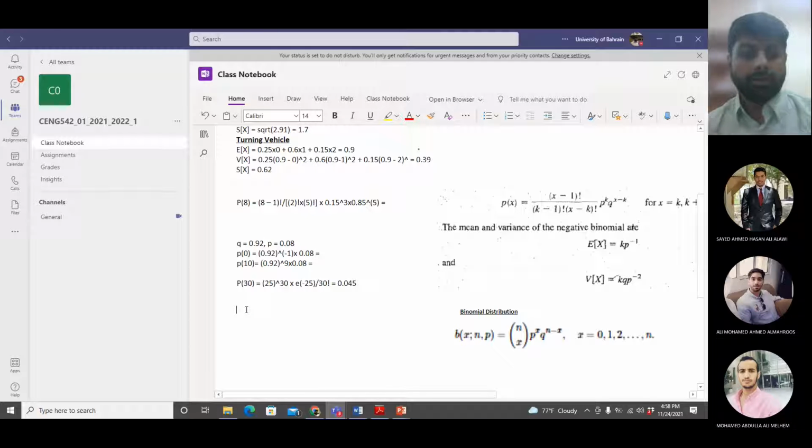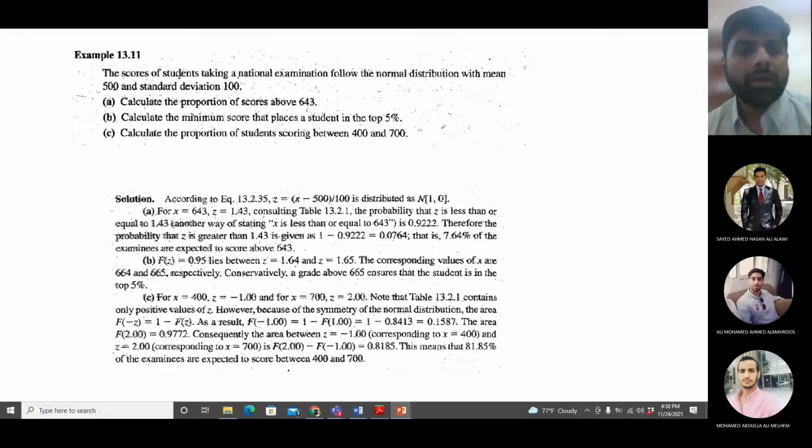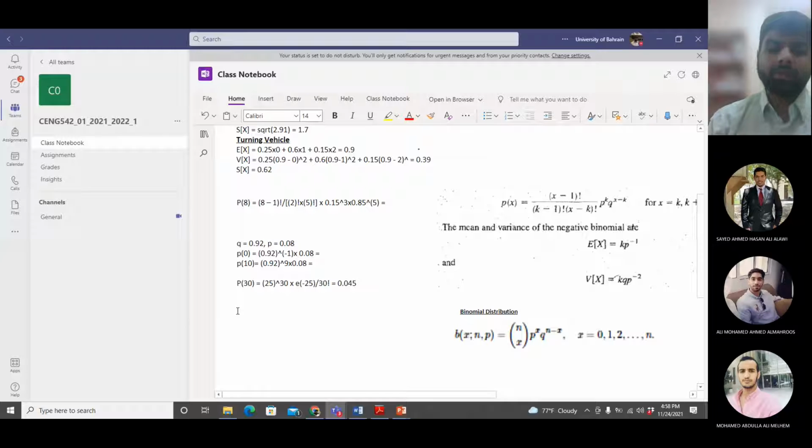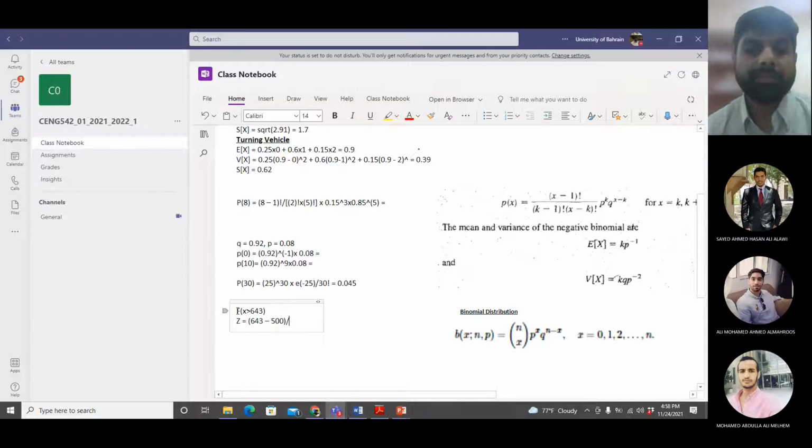The first thing is to calculate the proportion of scores above 643. So first of all, my x is 643 now. I'm calculating f of x above 643, right? So I will first convert the x value into a z value. The z would be 643 minus mean, which is 500, divided by the standard deviation for x, which is 100. How much is this?